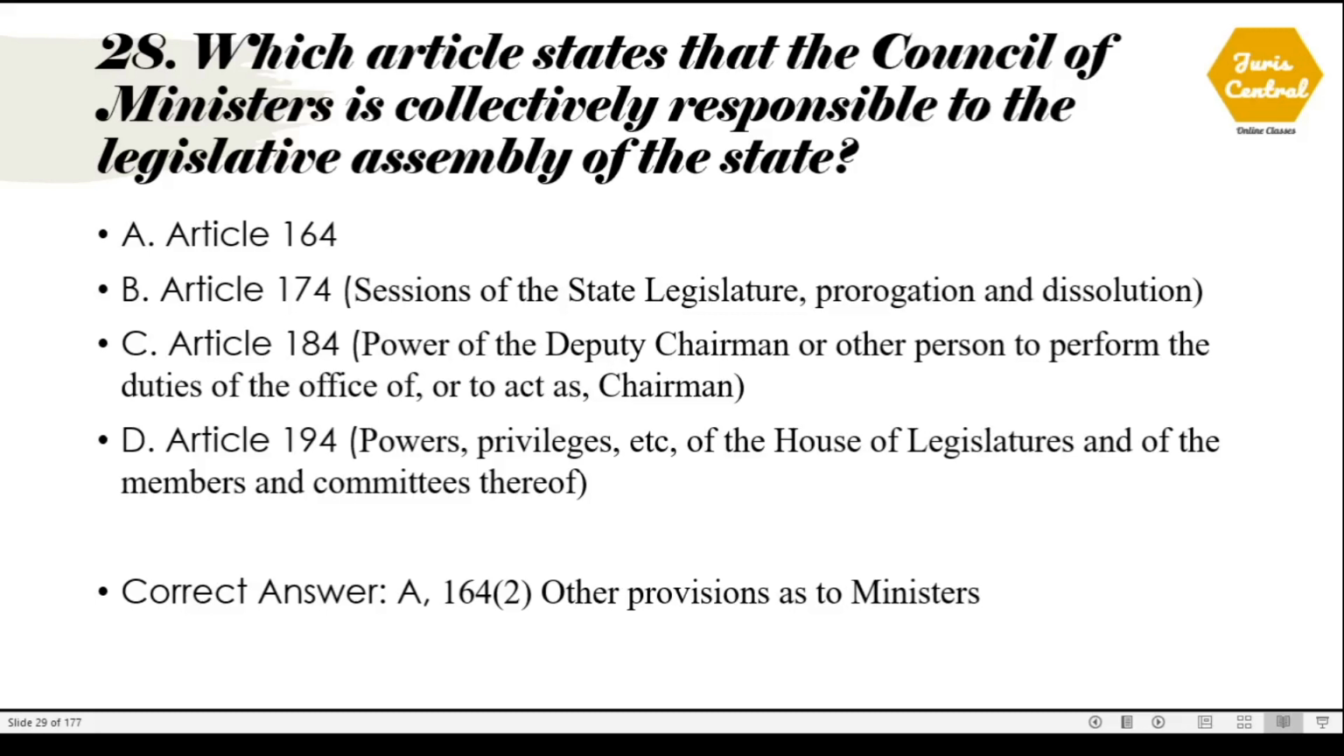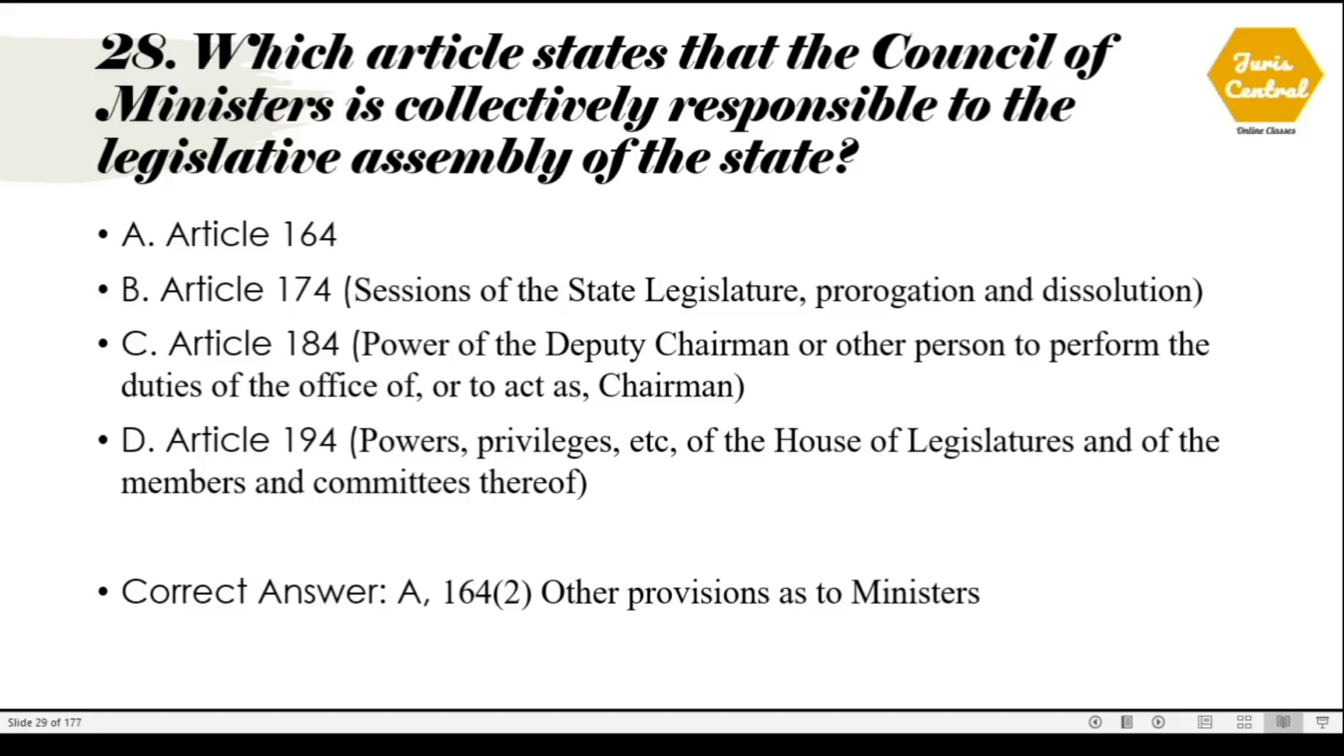Which article states that the Council of Ministers is collectively responsible to the Legislative Assembly of the state? The correct option is option number A, which is Article 164. This is given under Article 164 clause 2, which deals with other provisions as to ministers.